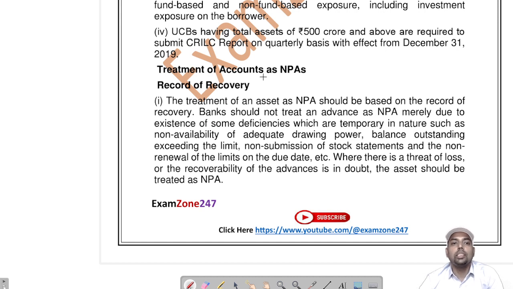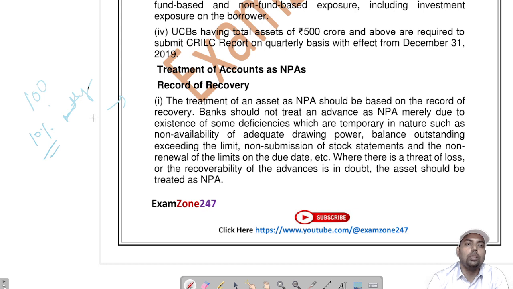Treatment of account as NPA means, I will be sharing this PDF, but I will tell you something. Suppose a loan is of 100 rupees and 12% yearly is the interest rate, okay, means 1 rupee monthly.